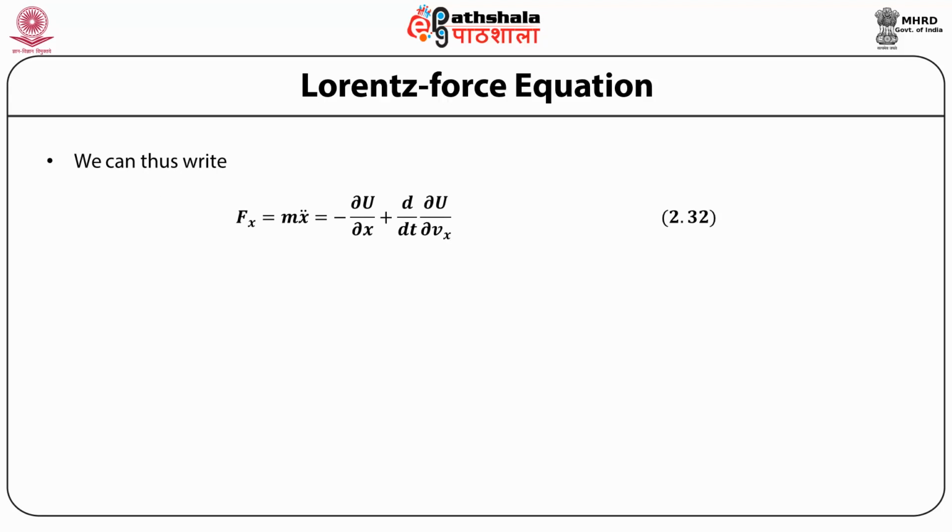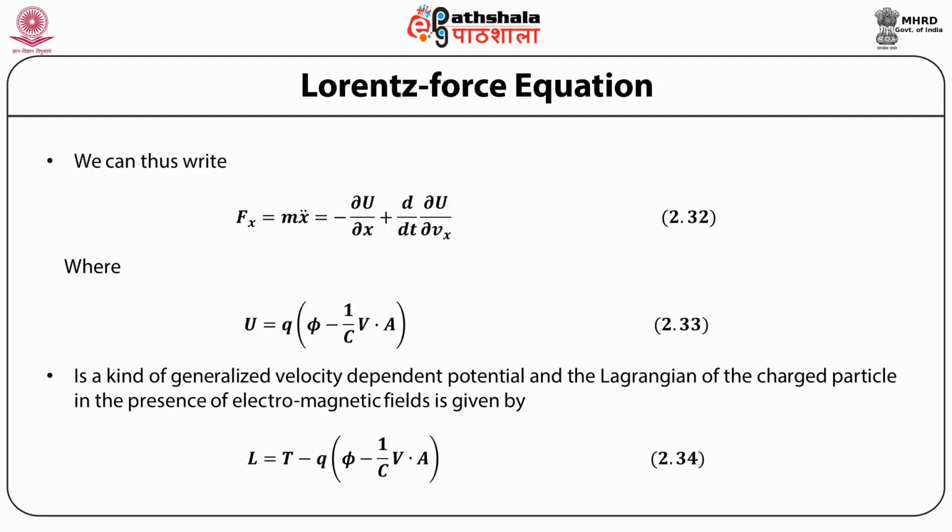We can thus write the x component of the force, Fx, equal to m x double dot, equal to minus dU by dx plus the total derivative with respect to time of the partial derivative of U with respect to vx, where U is now defined as q times the scalar potential phi minus 1 upon c the dot product of velocity and the vector potential A. So this is a kind of generalized velocity dependent potential.